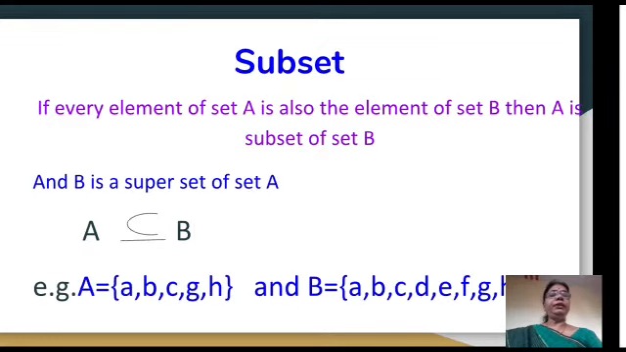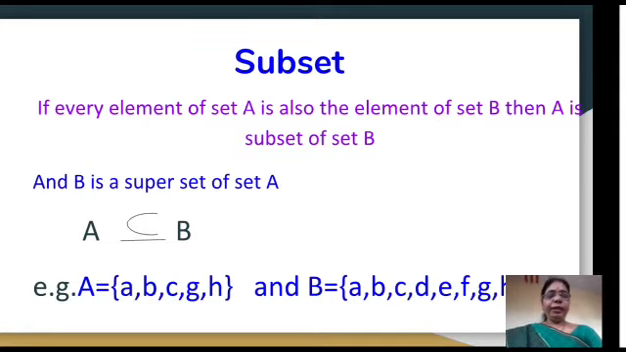Then next type is subset. Subset means if one set consists of elements of another set, then that set is known as a subset. For example, here two sets are given. A equals a, b, c, g, h and B equals a, b, c, d, e, f, g, h. Then we can say that A is a subset of set B, because every element of set A is also an element of set B. So A is a subset of B and B is known as the superset of set A.